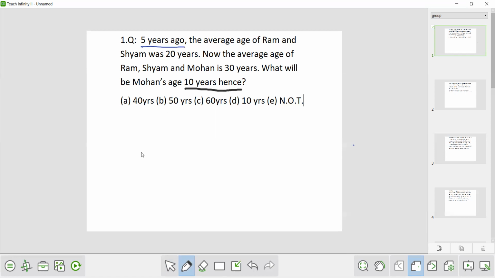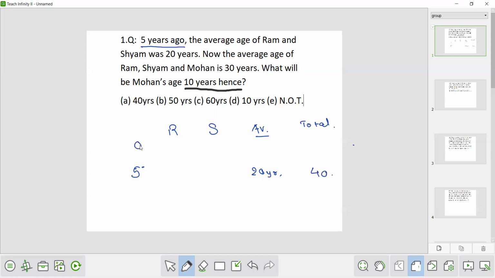5 years ago. The timeline here is 5 years ago. So we write here as 5 minus. The average age of Ram and Syam was 20 years. So if it is Ram and if it is Syam, this is the average. Average 5 years ago is how much? 20 years. Now can we write here the total? So the total, average 5 years ago was 20 years, so the total will be 20 into 2, that is 40 years.